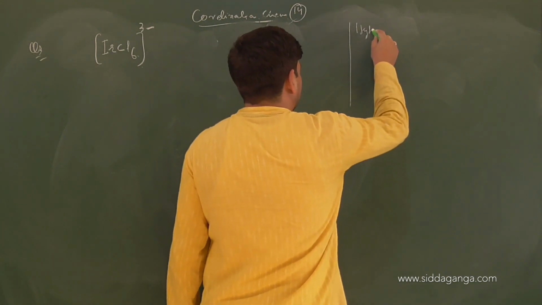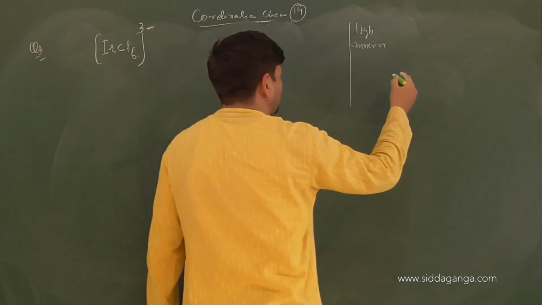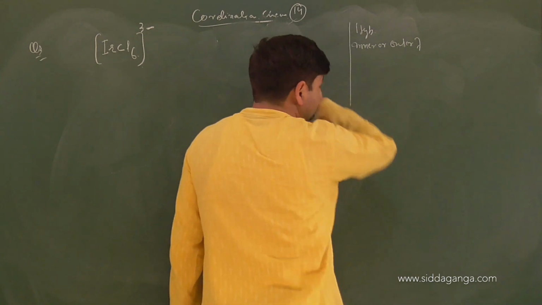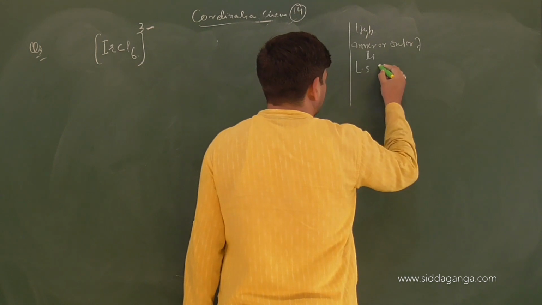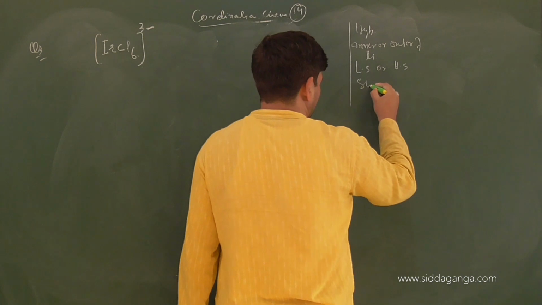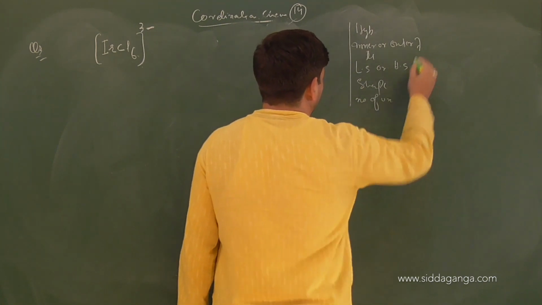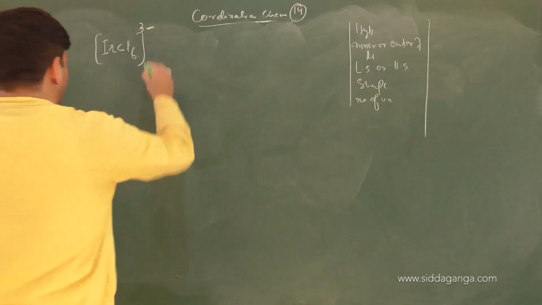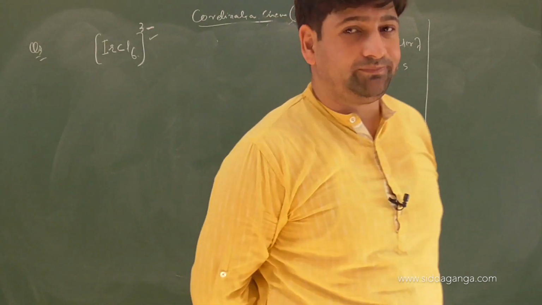We will find out hybridization, inner or outer field, magnetic moment, low spin or high spin complex, then the shape, number of unpaired electrons, all those characteristic properties with respect to [IrCl6]3-. Yes, children, start to solve this question and see what will be the answer.